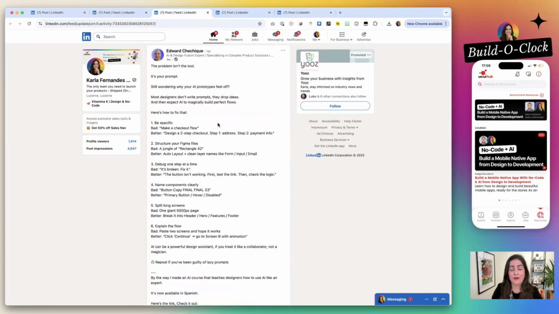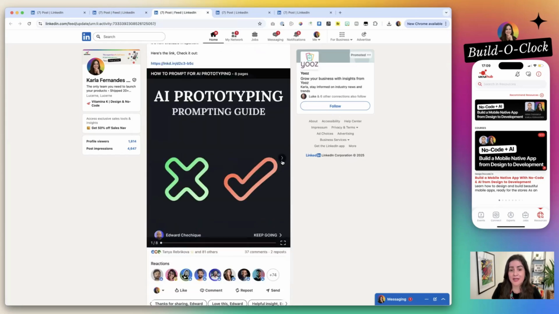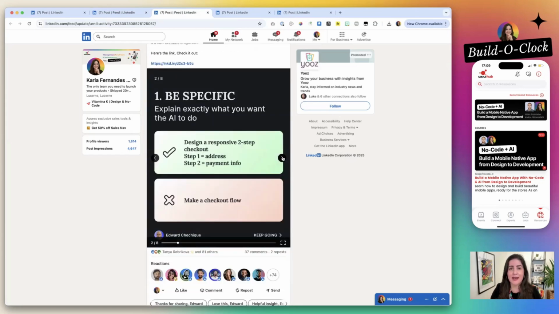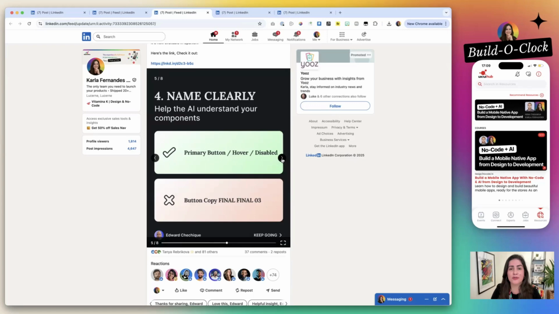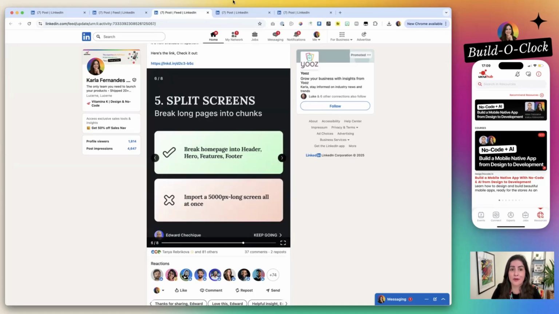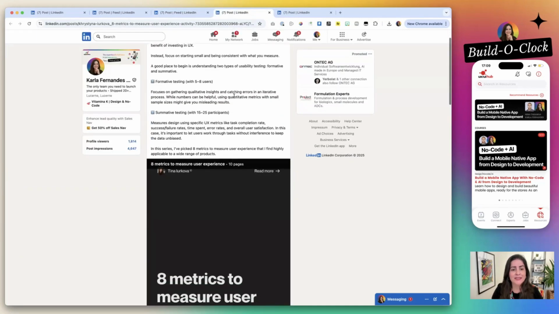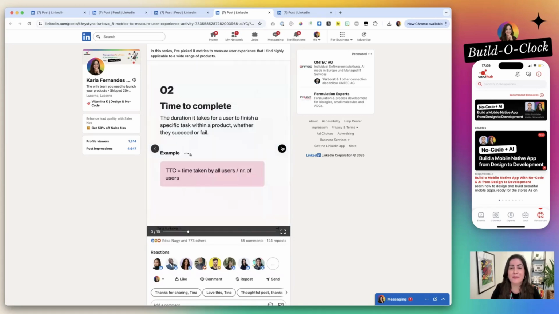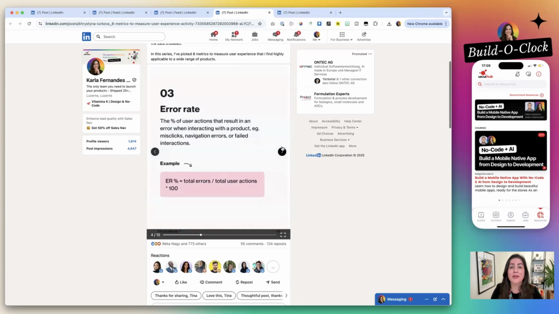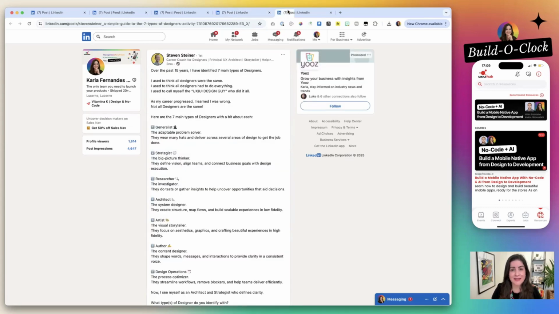Then you have one from Edward, AI prototyping. If you are not using AI in your days yet, you should be starting very soon. And he is really tackling it step by step. You should really pay attention to what these guys are sharing. Tina is sharing 8 metrics to measure user experience. And if you are creating your portfolio, they might be a great addition to the way you create your case studies too.